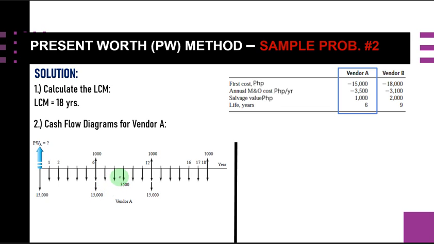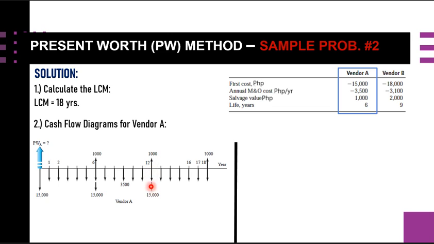And we have this annual M&O of still 3,500 and a salvage value of 1,000 for this 12 years in the second cycle. Okay, and for the third cycle here, again, this time is considered also as the time 0 for the third cycle.